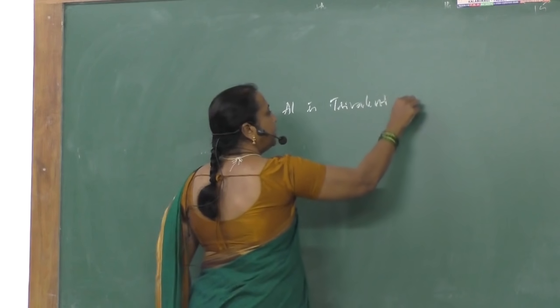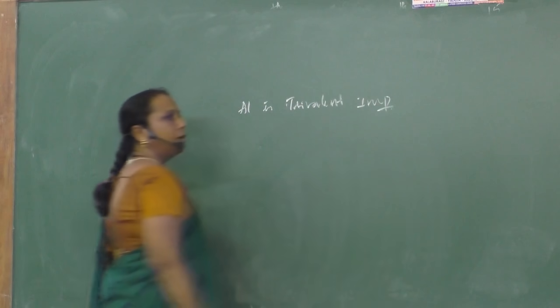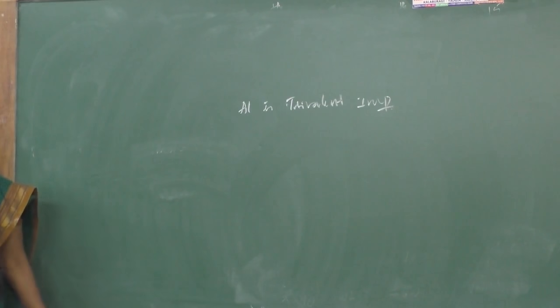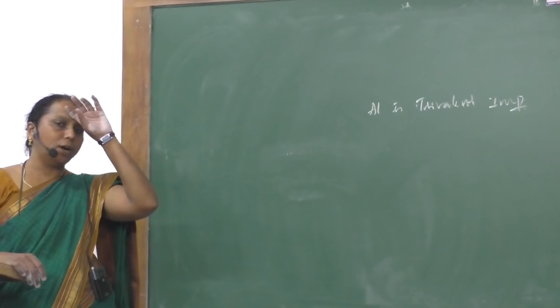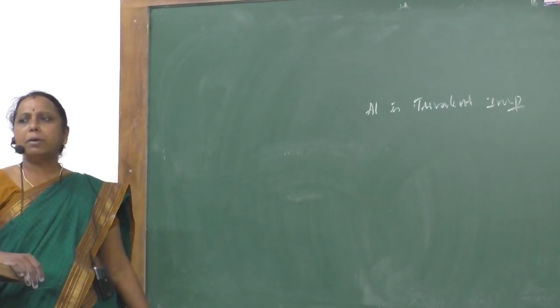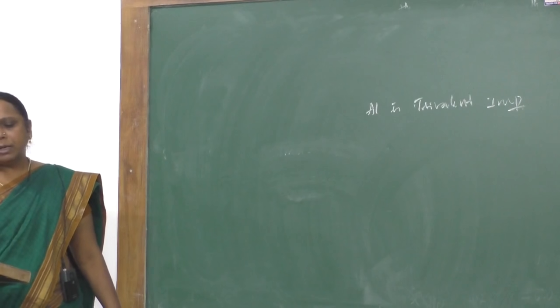Aluminium is a trivalent impurity, therefore it is going to form a p-type semiconductor. So if any trivalent impurity is added to silicon or germanium, we must get p-type semiconductors.